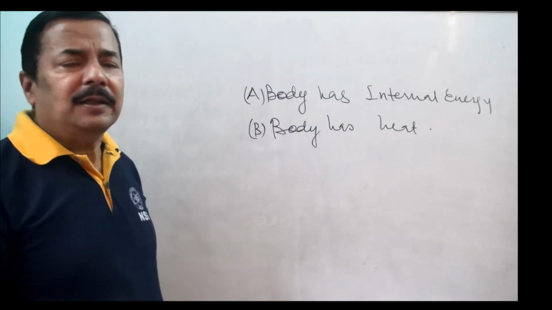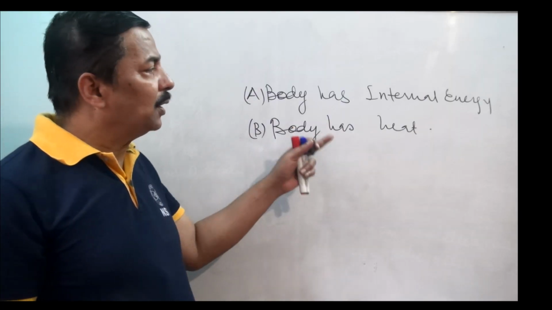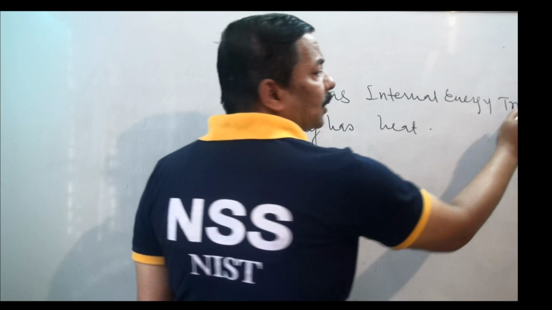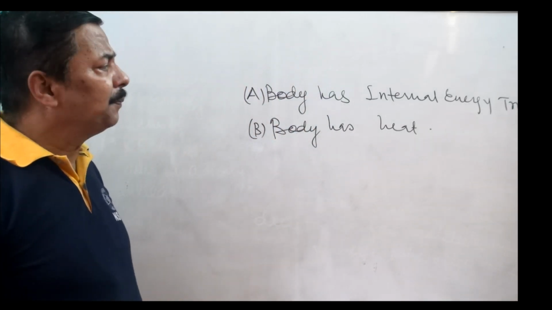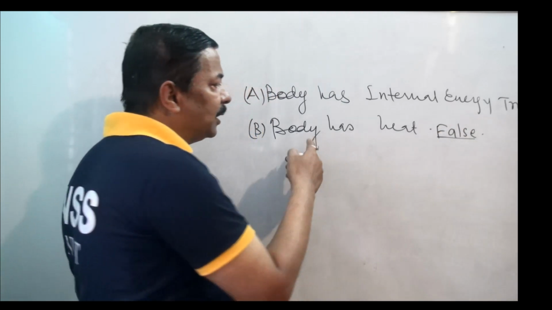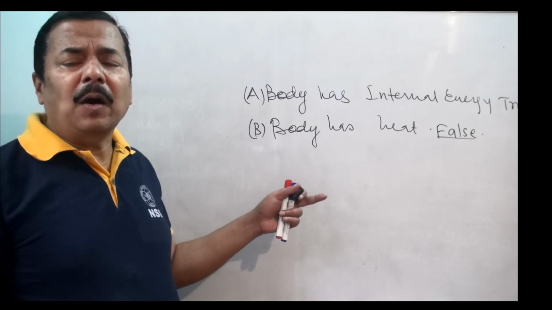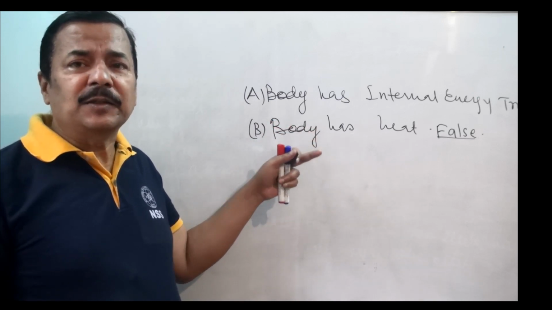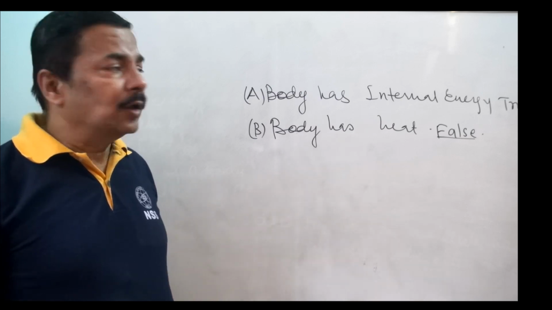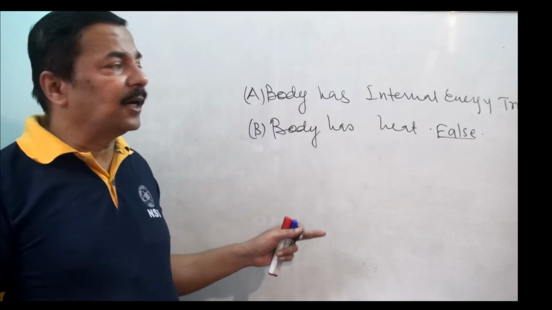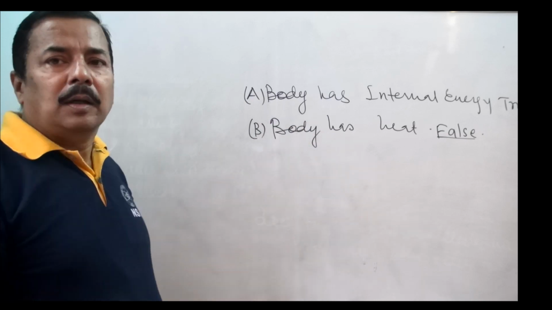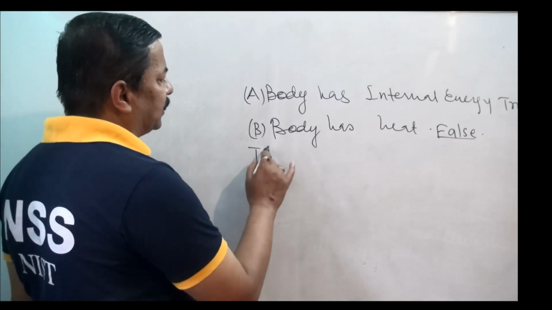There is a statement that a body has internal energy and a body has heat. The first statement is true, whereas the second statement is false. Why? Heat basically depends on the flow of internal energy, that is, heat depends on the situation, whether the surrounding has a temperature difference or not. So every body possesses internal energy, this is a true statement, but a body has heat, this is not the correct statement. Now we will talk about temperature.